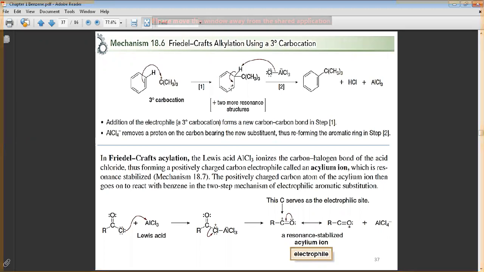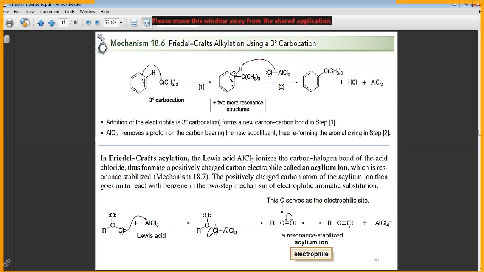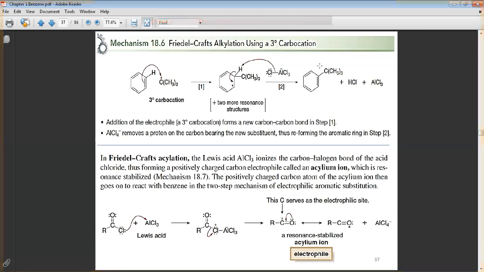This intermediate, students, has resonance. We have two more resonance structures. Now we have a base here. The base attacks the proton, and the electrons of the sigma bond between carbon and hydrogen open to make a new pi bond, and our aromatic system comes back again to give you the alkyl substitution. This reaction is alkylation. The same thing applies for acylation.